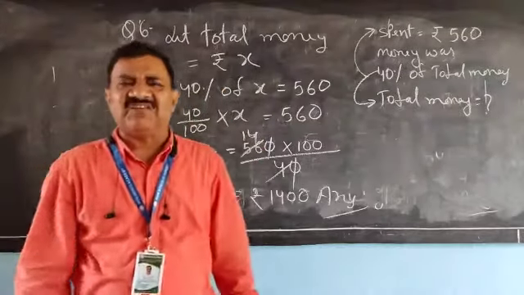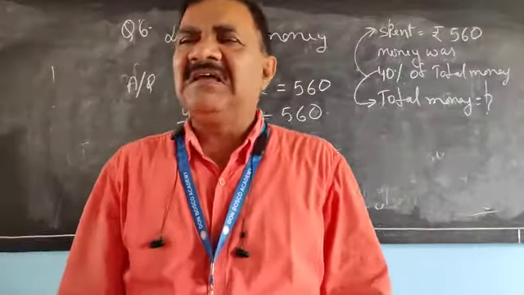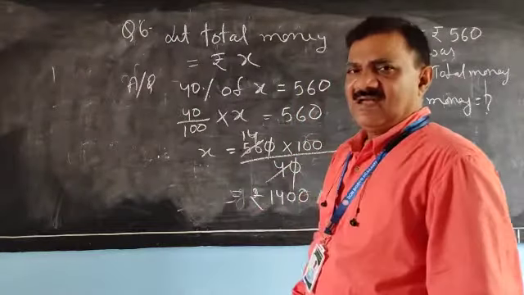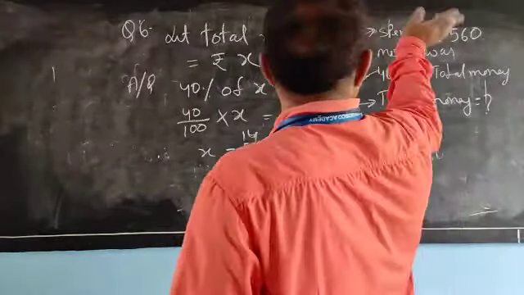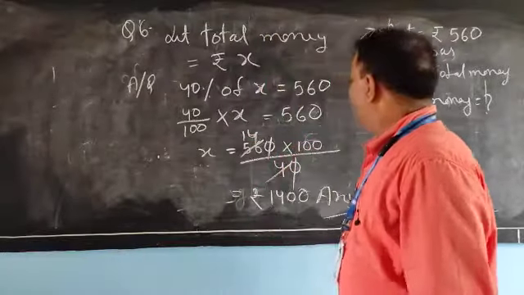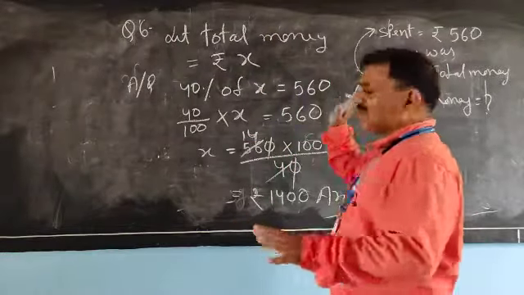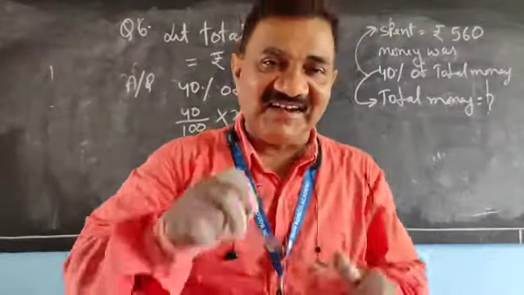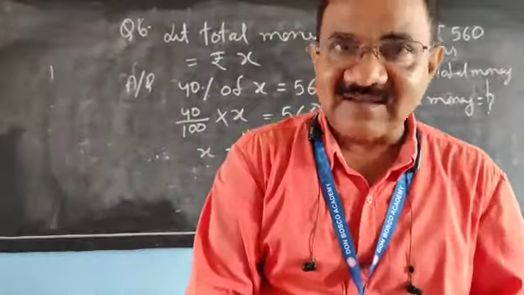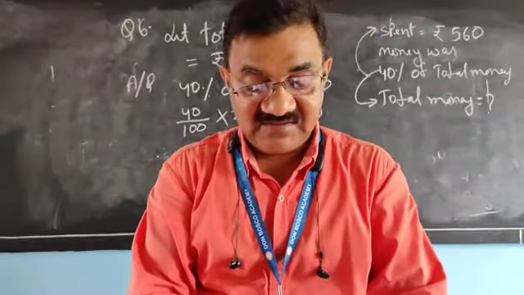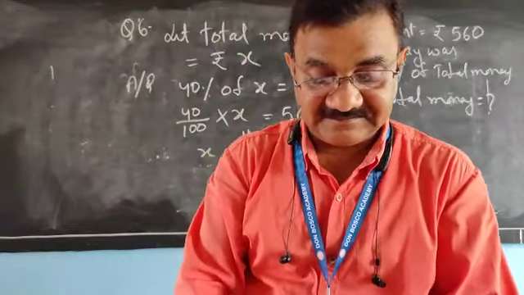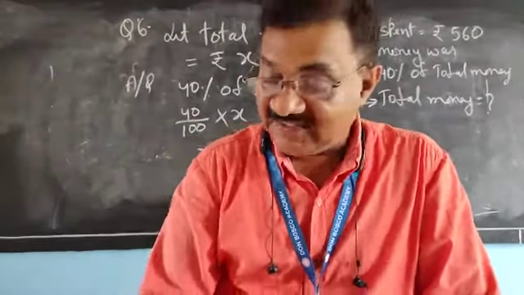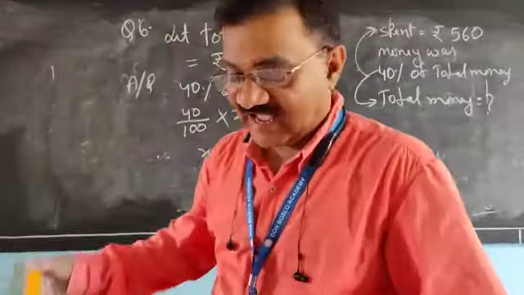How easy the question is: you have spent 40% of your money, and 40% is 560 rupees, and you are asked what the total money is. So dear children, very easy. Some more questions let us solve. Last question, and then I will give some more questions.